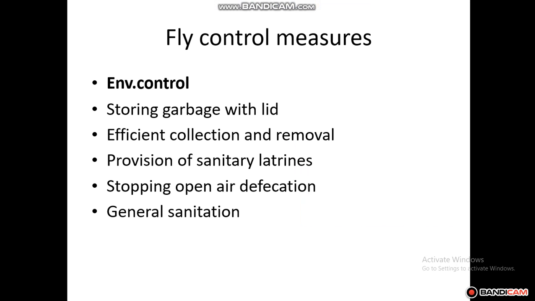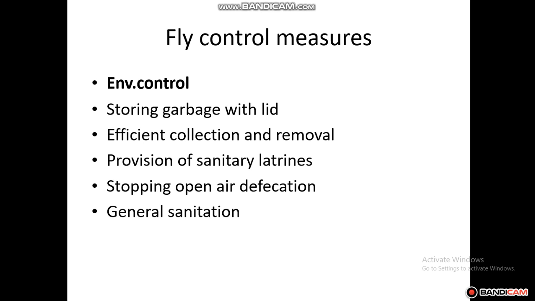So what can be done to control these houseflies? The first one is environmental control, mainly by storing garbage with a lid, efficient collection and removal, provision of sanitary latrines, stopping open air defecation and general sanitation. So these are the various environmental control measures.